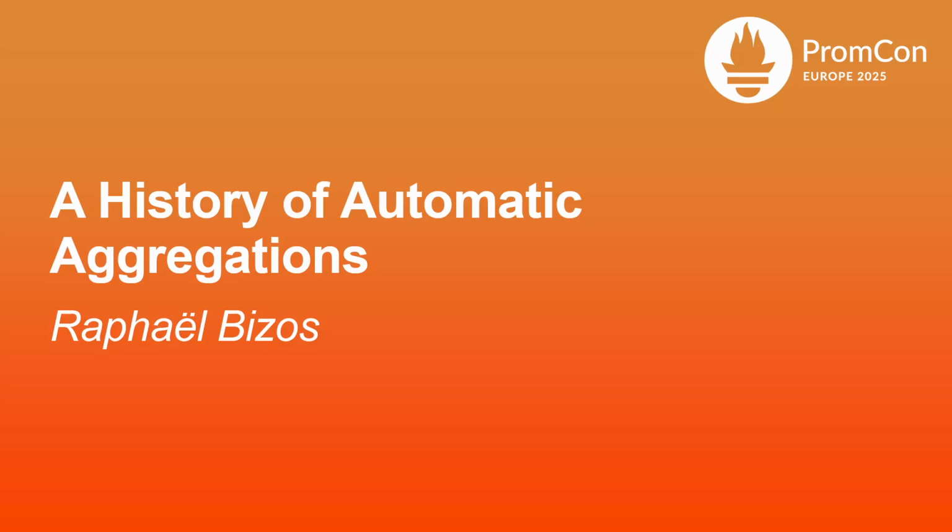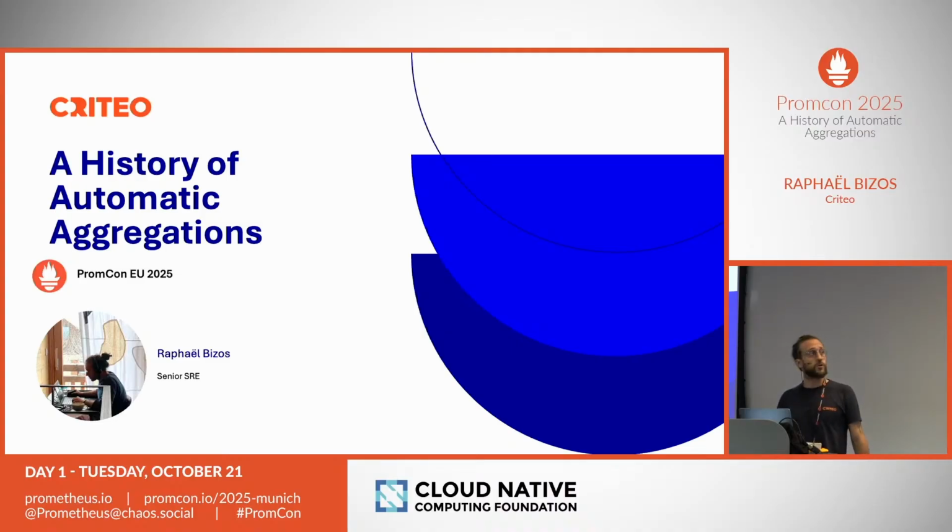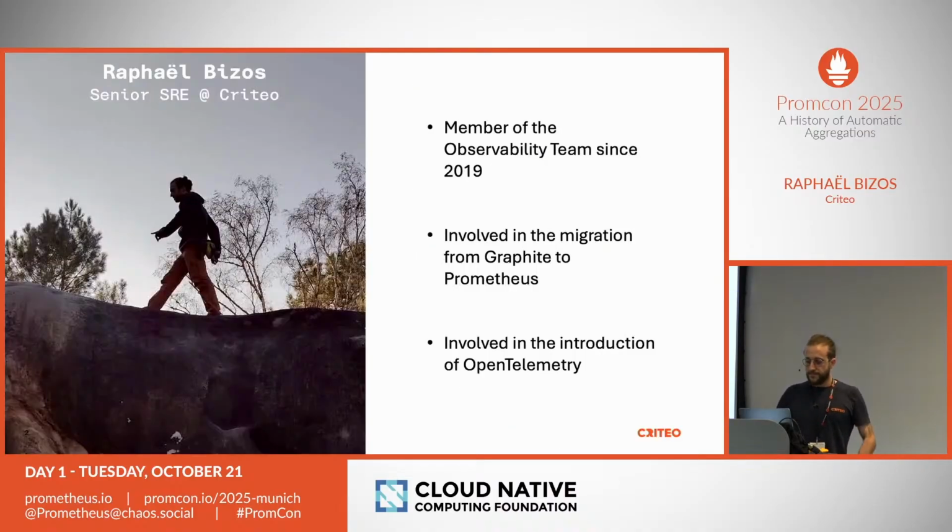So, hello everyone. My name is Raphaël Bizos, and today I would like to talk about automatic aggregations. Before we jump in, let me shortly present myself. So I'm an SRE in the team in charge of observability, whatever that means, in Criteo, which is an ad tech company. So far, I've done many things, such as migrating Graphite to Prometheus and introducing OpenTelemetry. So initially tracing and now a little bit in metrics.